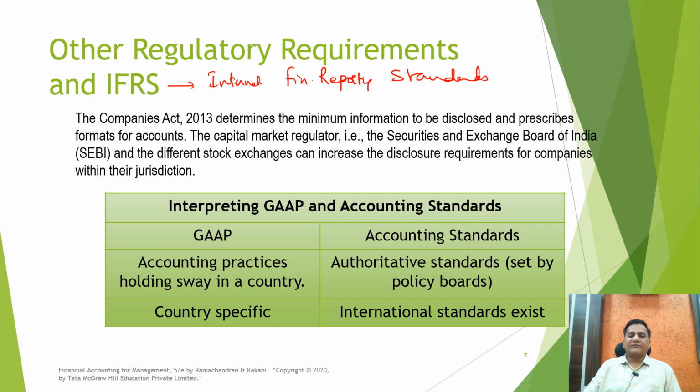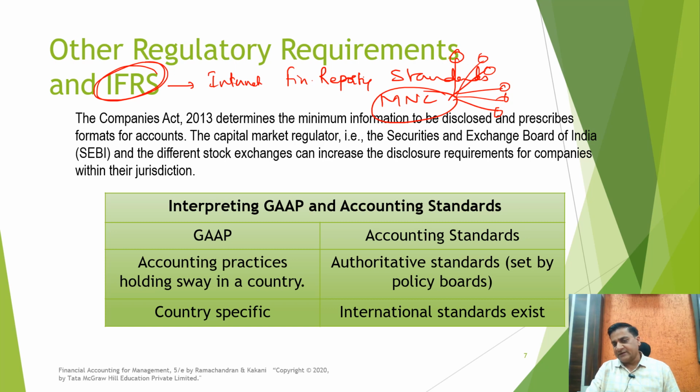These are applicable for all those companies which are called MNCs, or multinational companies, having their branches in more than one country. Since they are working in or having their operations in more than one country, they need to follow the IFRS, or International Financial Reporting Standards. And now you will see the accounting standards of all the countries are converging towards a common rule, towards common disclosure requirements or reporting standards.